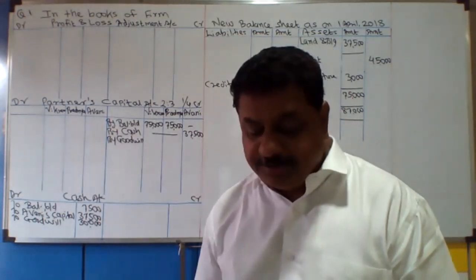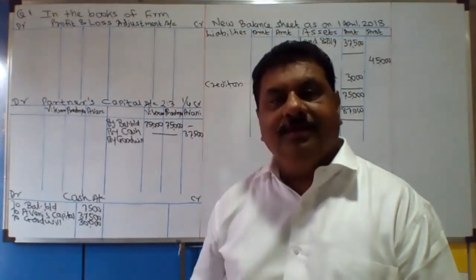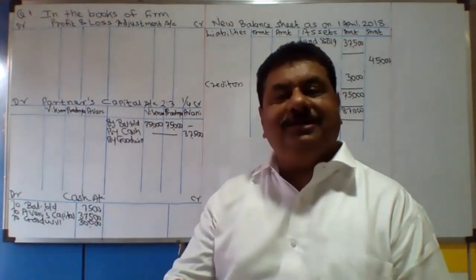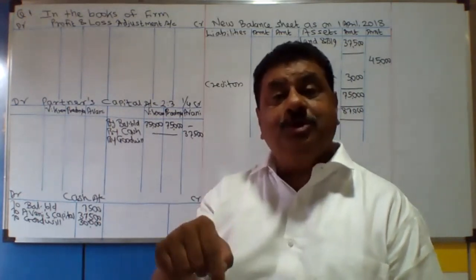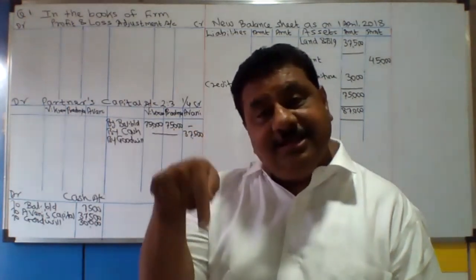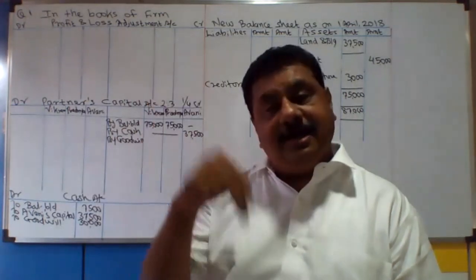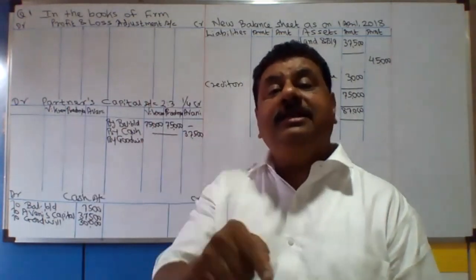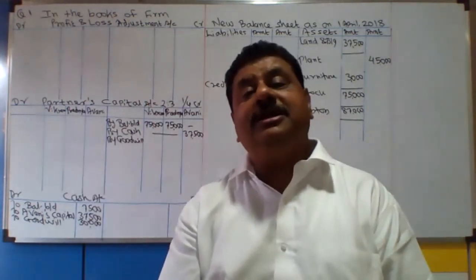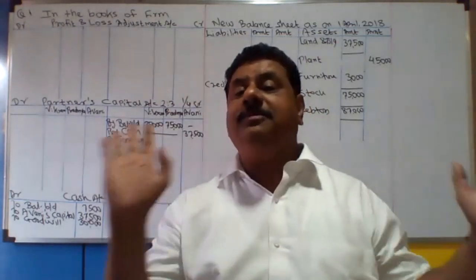The new profit sharing ratio was 3:2:3. Okay, what I want to say is that the new ratio should be specifically given like this. अगर इस तरह से दिया है और आपका गुडविल कैश में लाया है, then only calculate sacrifice ratio. Otherwise, old ratio is only sacrifice.